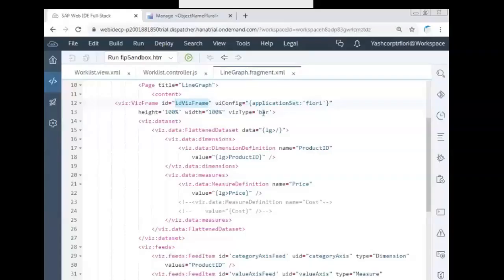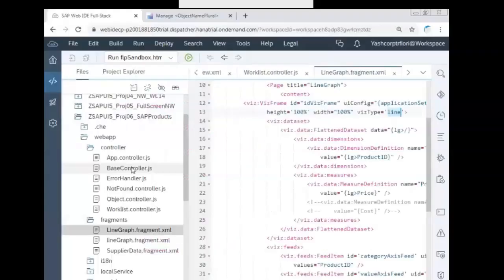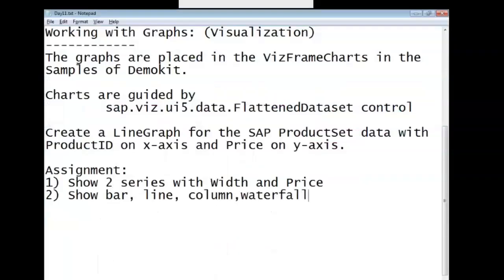Series with width and price, and also show bar, line, column, waterfall, heat map using price, product ID versus price.